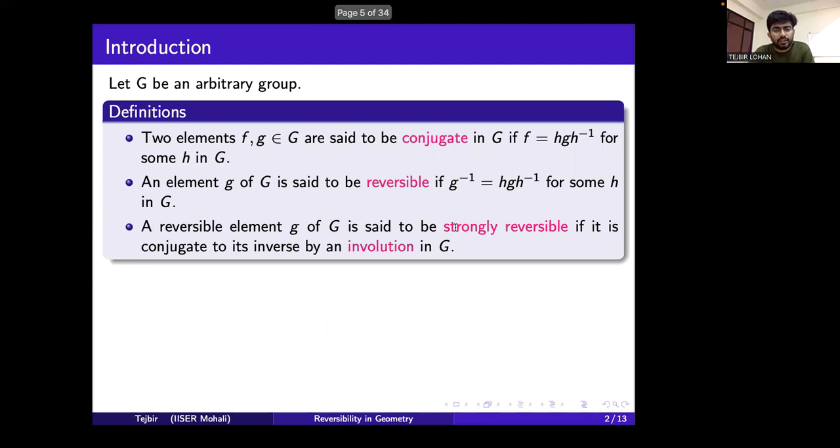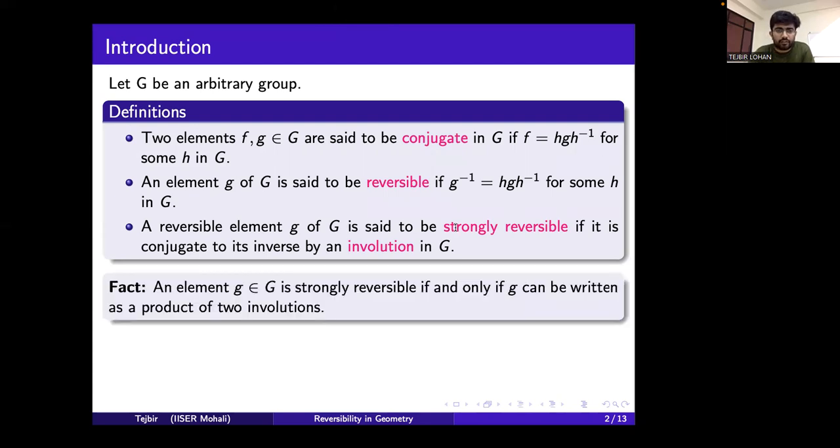Further, a reversible element g of group G is said to be strongly reversible if it is conjugate to its inverse by an involution in G. Involution means an element of order at most 2. From the definition, it is clear that every strongly reversible element is reversible, but the converse is not generally valid.